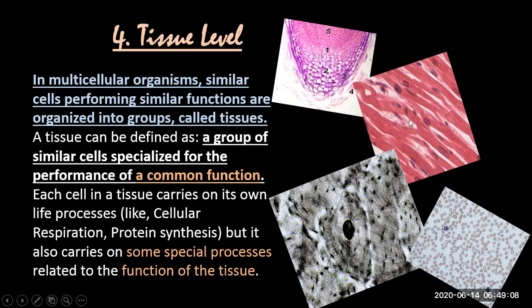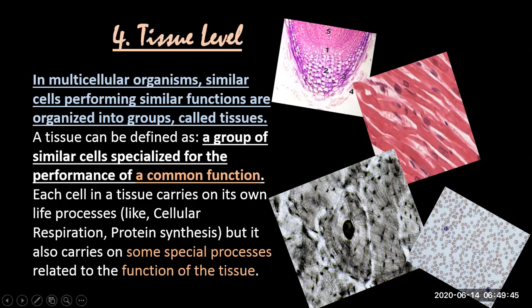Okay? Look at this tissue, the second one. The second diagram is of cardiac muscles. These are the muscles of the heart. These are different cells, and you can see the nucleus. Different cells together make tissues, which are muscle tissues. Now this third diagram is of bones. Bones are very hard. Bones are also made up of living cells, chondrocytes or different kinds of cells, which together make bones. The hardness in bone comes because of the same cells having the same function.